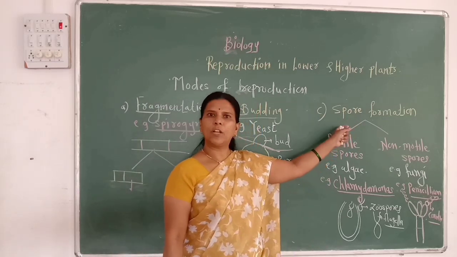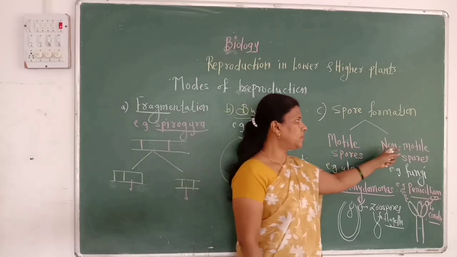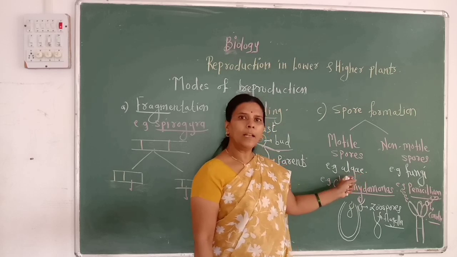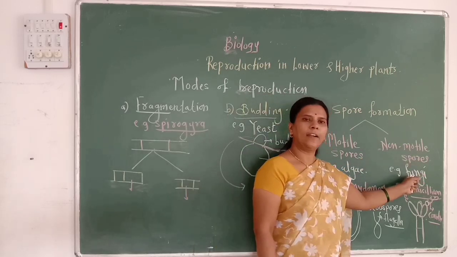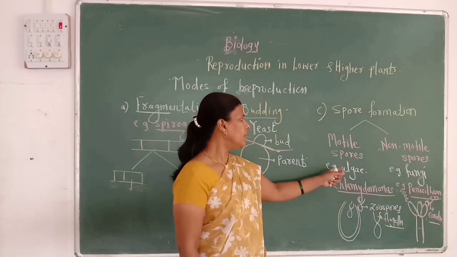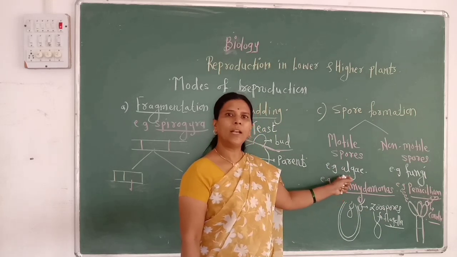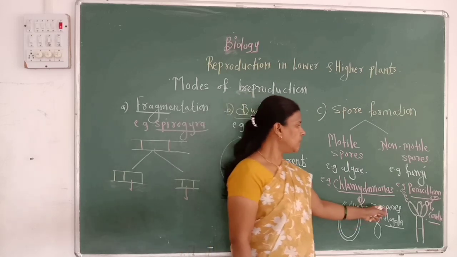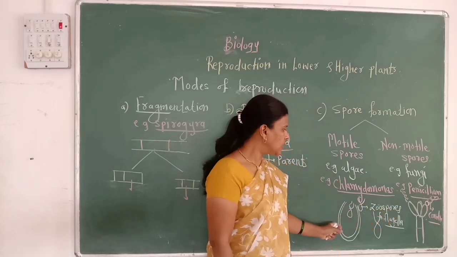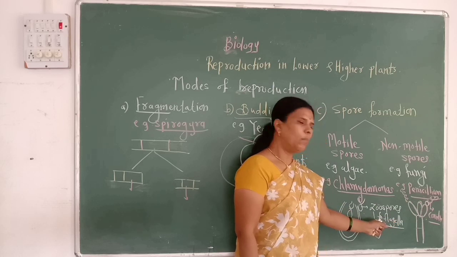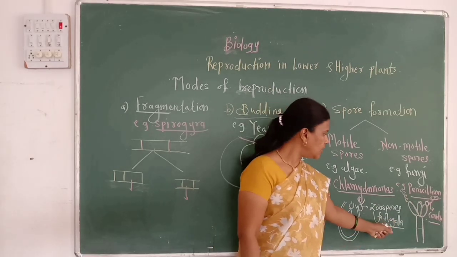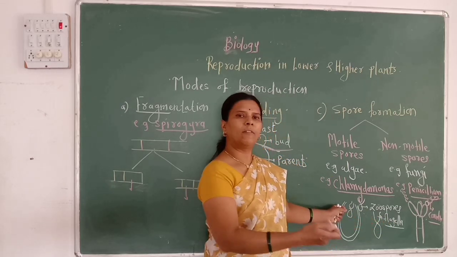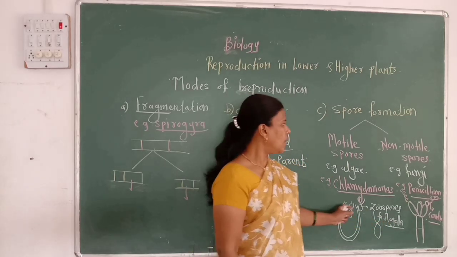There are actually two types of spores: motile spores and non-motile spores. Motile spores are mainly developed in algae, while non-motile spores are developed in fungi. Chlamydomonas is a type of algae in which motile spores are developed, which are called zoospores. These spores have a motility organ called flagella, and with the help of these flagella they can swim from one place to another place.